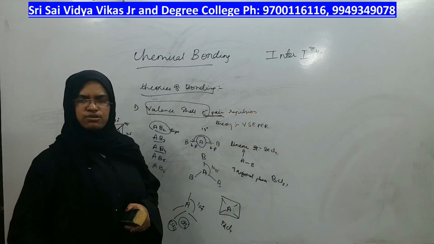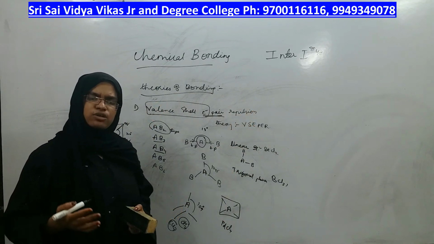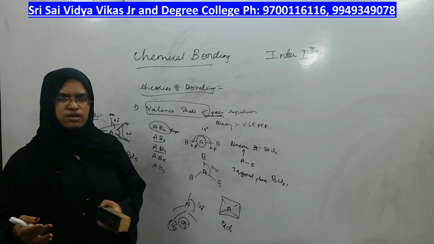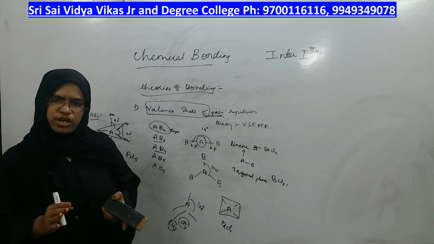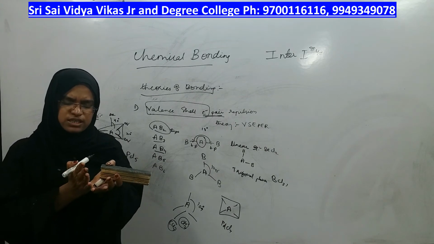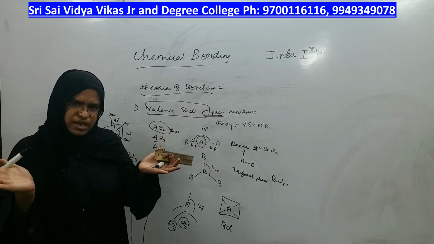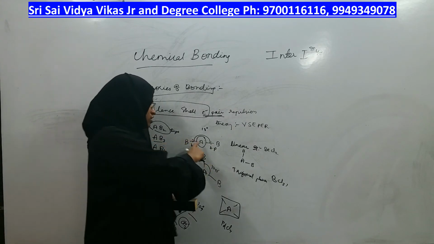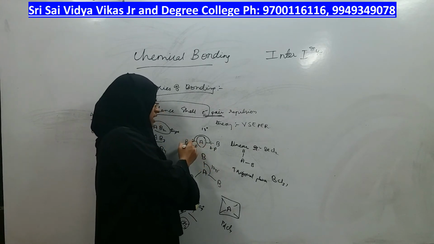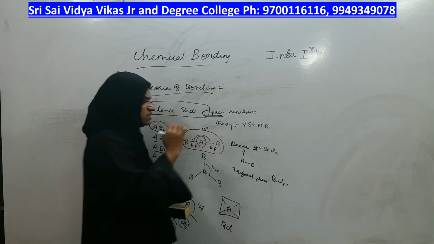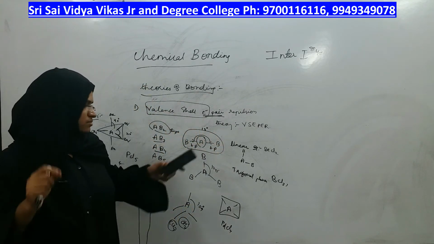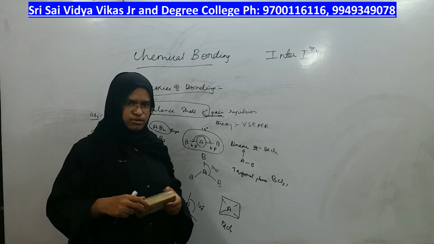If the molecule has more repulsions, the molecule will not be stable. So the best way to avoid repulsion is to arrange in this direction only. If the molecule is of this type, the arrangement will be linear. Then only repulsion can be avoided, and then only the molecule becomes stable.